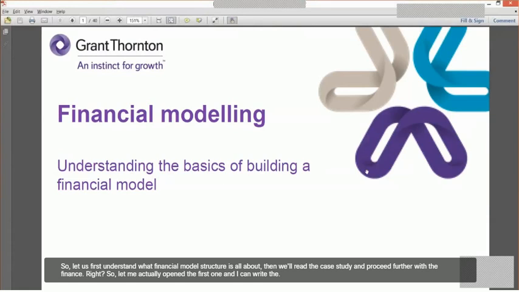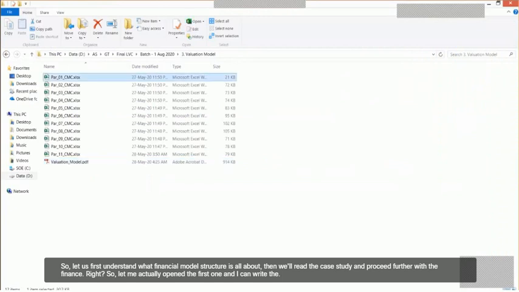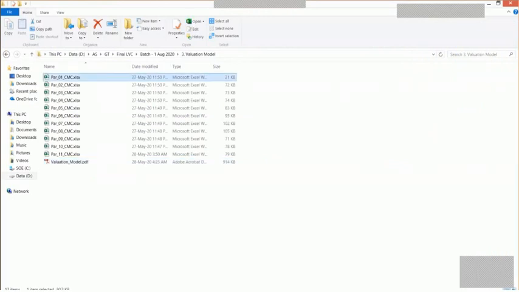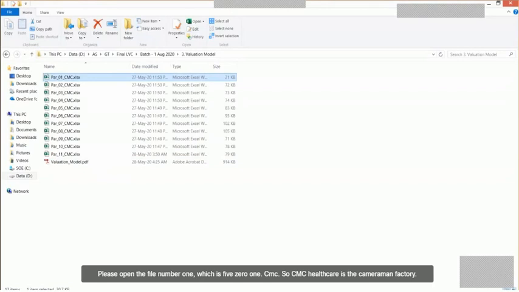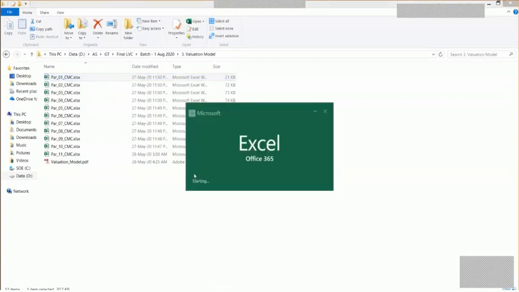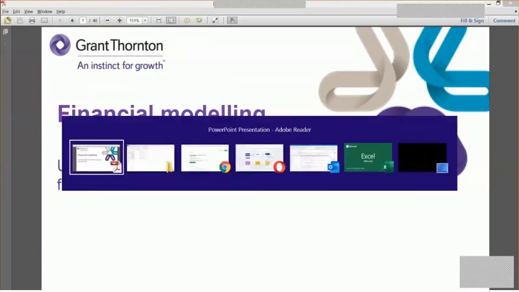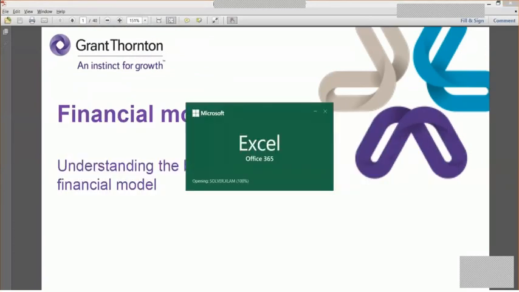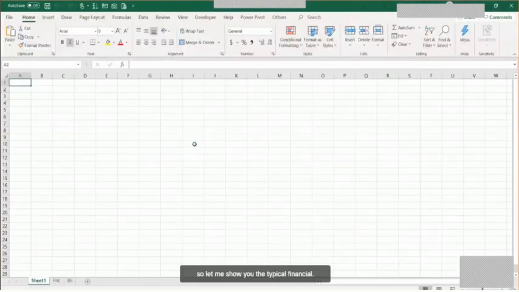Right? So let me actually open the first file and I can write the notes over there itself. So please open the file number one, which is par01 CMC. So CMC out here is the camera manufacturing company. So please open the first file. So let me show you the typical financial model structure as to how it typically looks like.